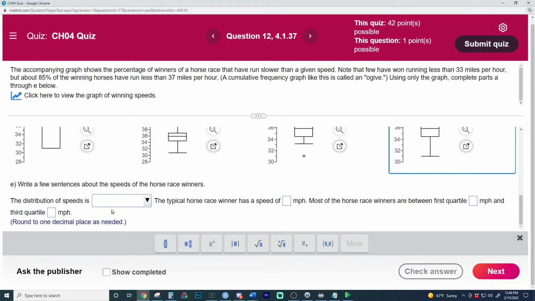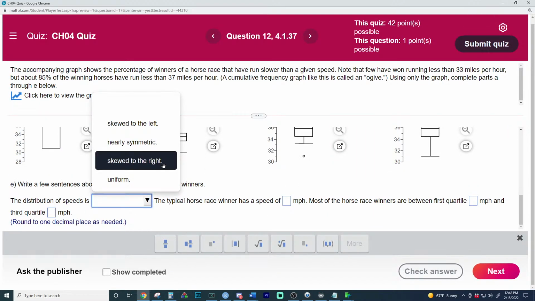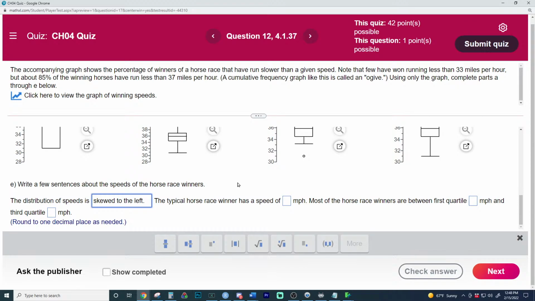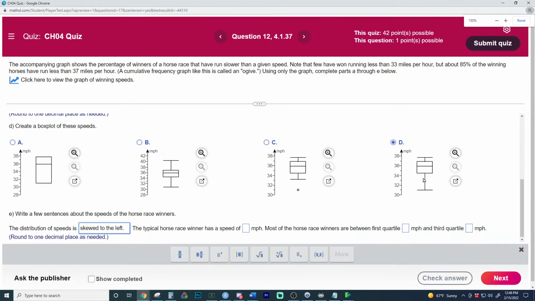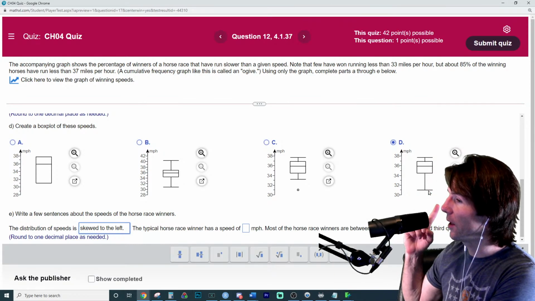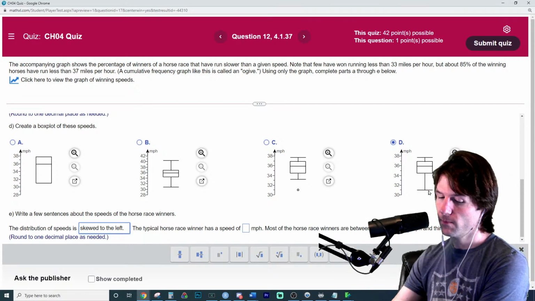And let's go right here. The distribution of speeds, it's left skew, is it not? Skewed to the left. Why is it skewed to the left? Because the whisker's pulled out a little towards the what side? Why is this left skew? 3-letter word. The whisker right there is pulled out a little bit towards the what side?